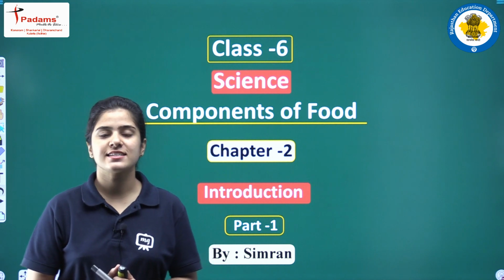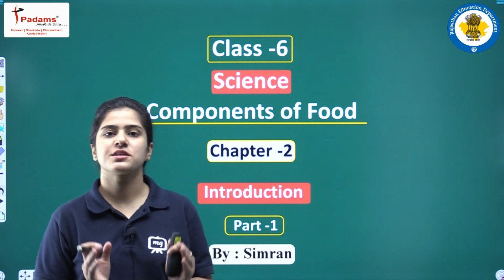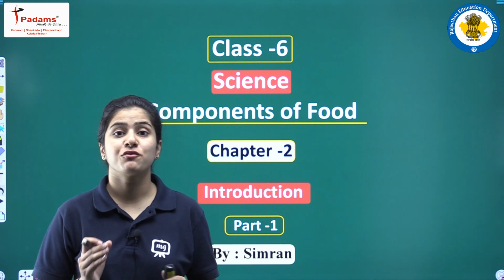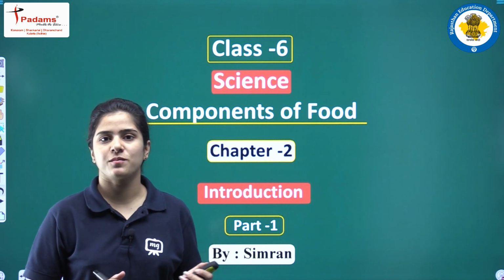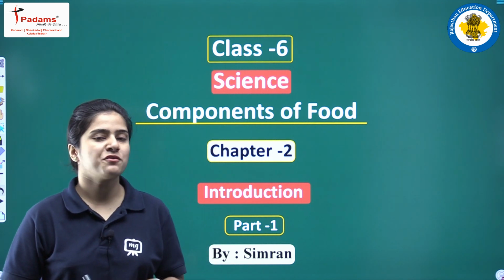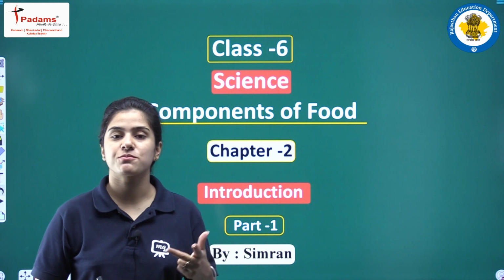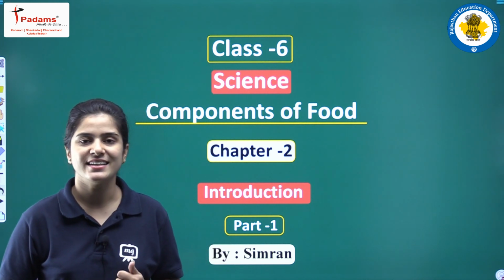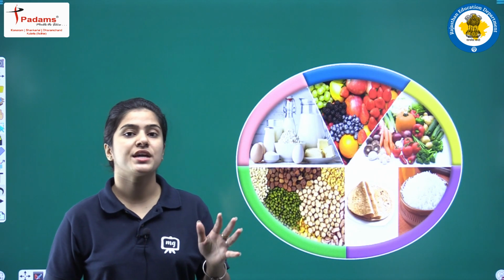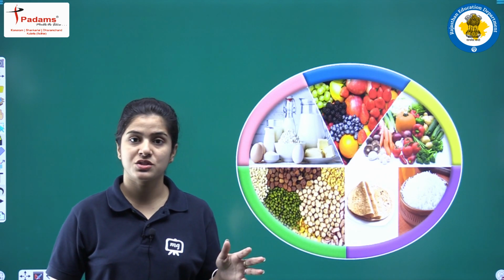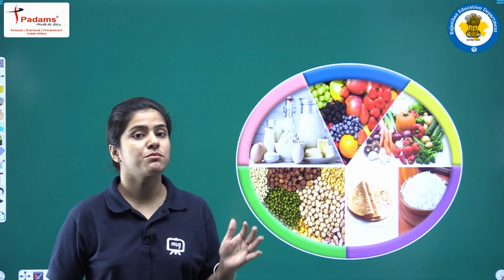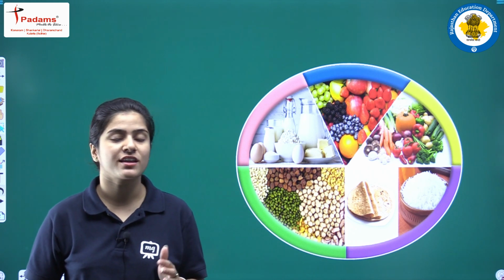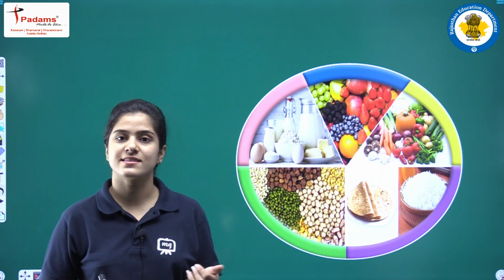In the last class, students, we completed chapter number 1, that is food: where does it come from? Today we are going to start the second chapter of your syllabus, that is components of food. In the previous chapter we have already discussed food items, different parts of food in different states of India, and all about the seasons and variety.